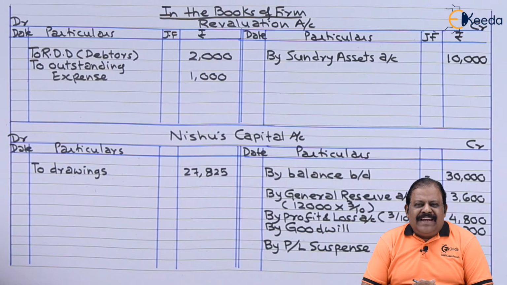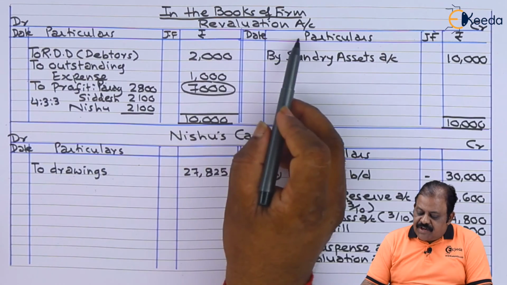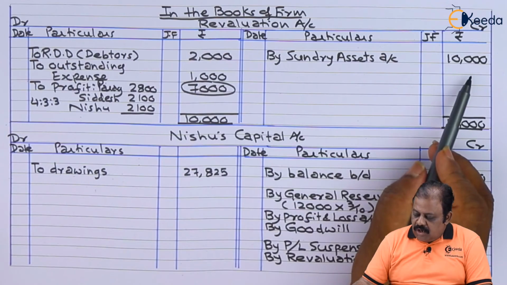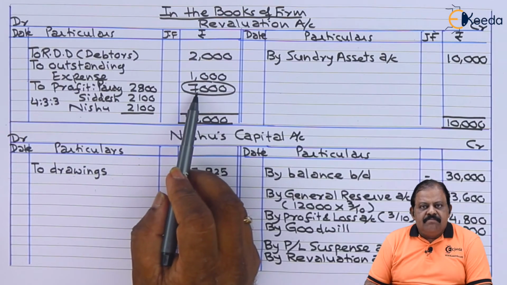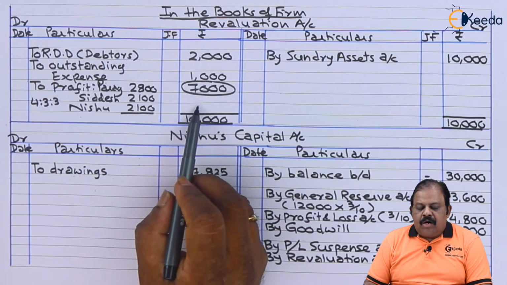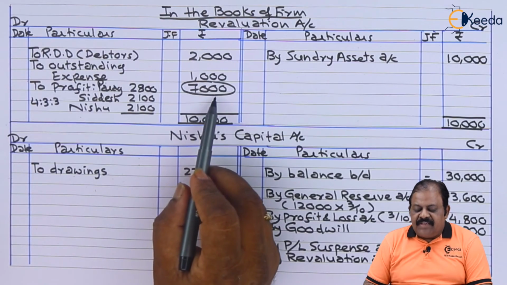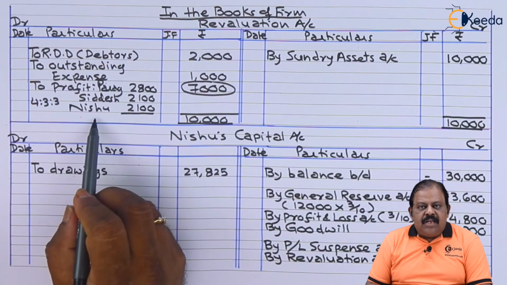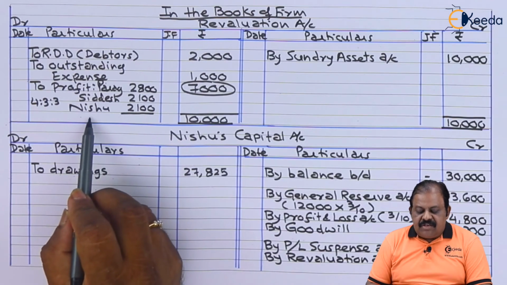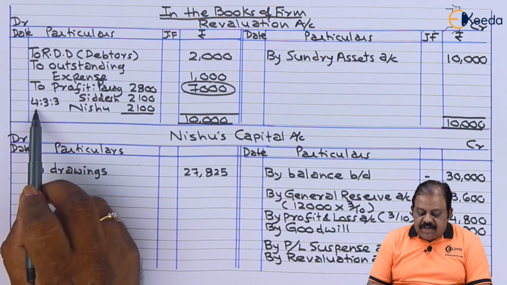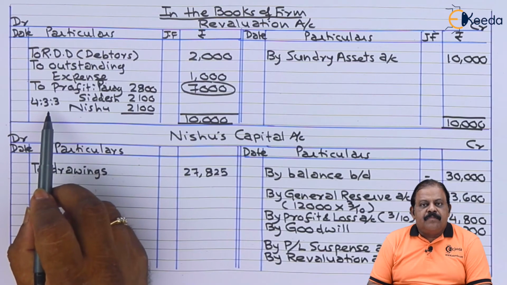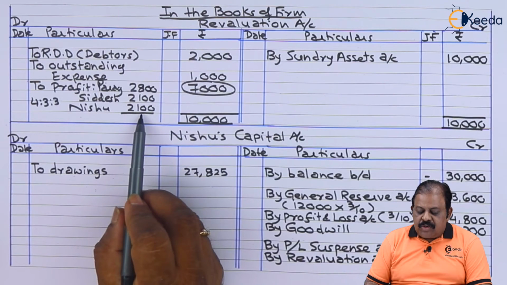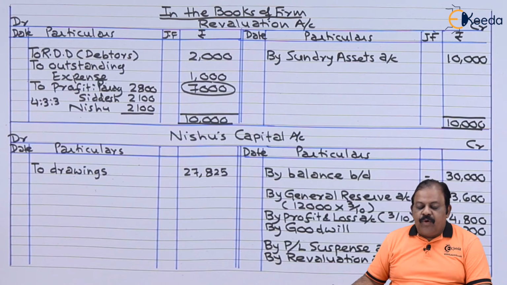With this we have done all adjustments. Let us proceed to close the revaluation account. We have closed the revaluation account. Total of credit minus total of debit. As credit is heavy, we got profit on the debit side, rupees 7,000. This profit is allocated between the 3 partners Parag, Siddesh, Nishu in their profit sharing ratio 4:3:3. Share of Nishu is 2,100. It is credited over here.